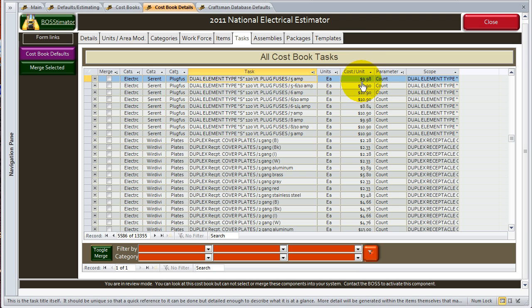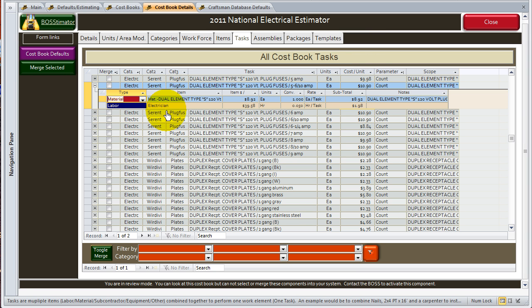The cost per unit, that cost is determined by adding up the items that are below it. So if you add up $8.92 and $1.98, that is exactly $10.90.